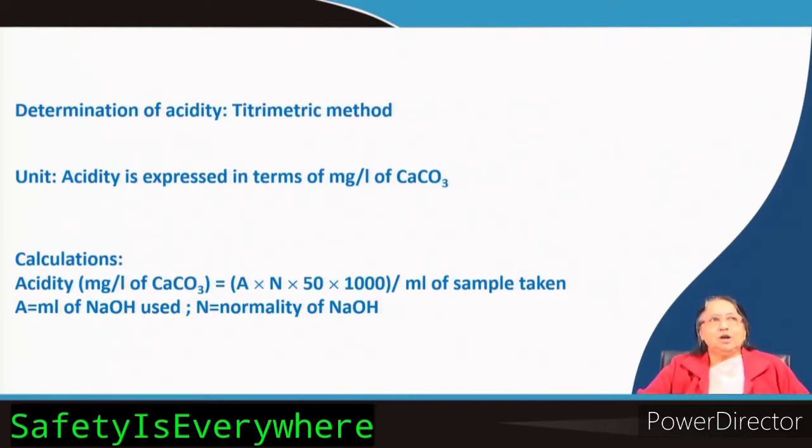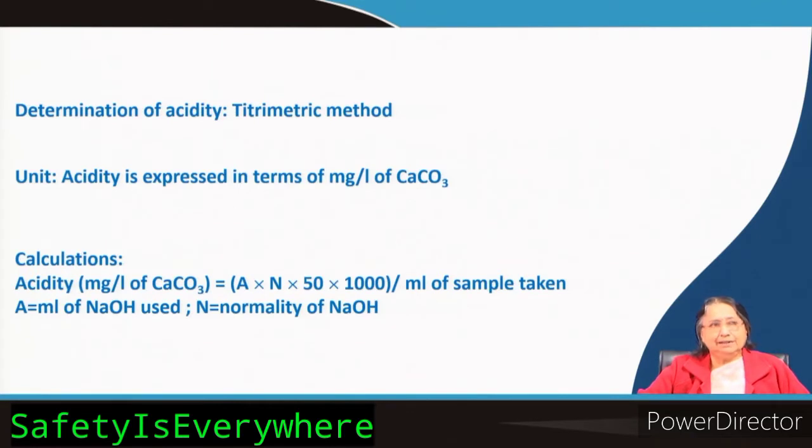First you take a definite volume of sample, say for example, 100 milliliters of your sample in a conical flask. And in the burette you take some standard alkali solution. Now, first you add a few drops of methyl orange indicator to the solution in the conical flask.